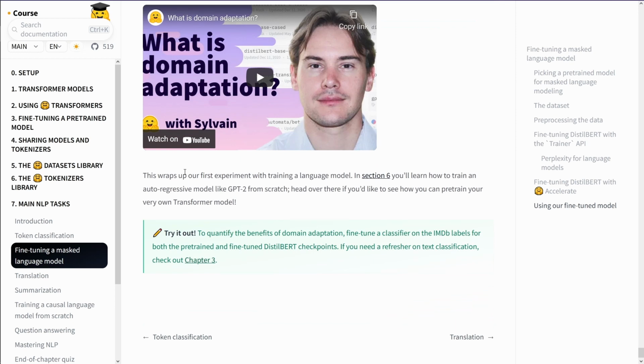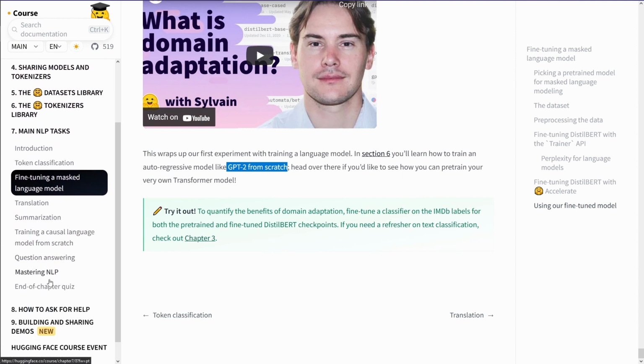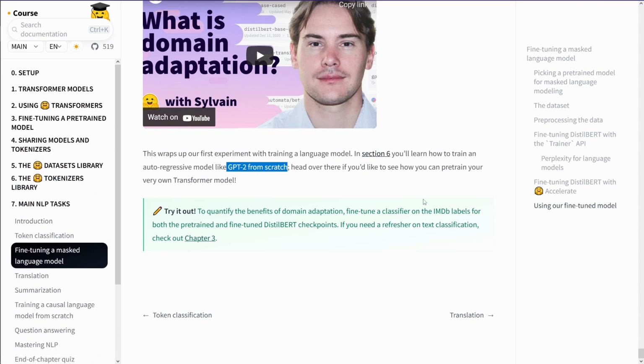Oh, this is it. This wraps up our first experiment of training a language model. In section 6, we have to go back. We learn to train like GPT from scratch. Hey, this is nice. GPT-2 from scratch. Translation, question answering, how to ask for help, building and sharing demos, HuggingFace Course event. Okay, this was it more or less, no?